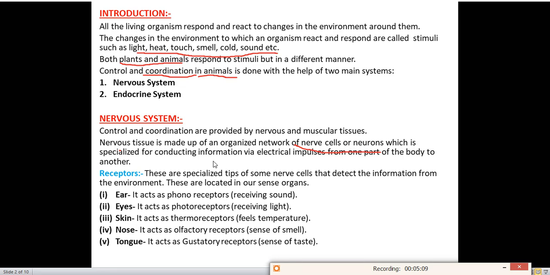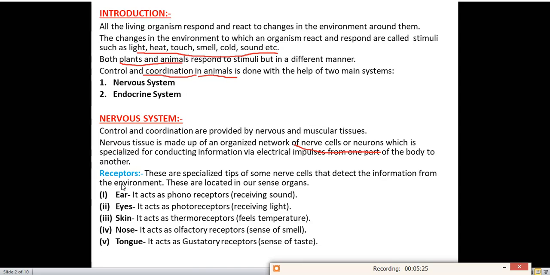Because it can conduct information via electrical impulse, means through electrical messages from one part of the body to another part of the body. Means the neurons are capable of sending the message from one part of the body to another part of the body by electrical impulses.